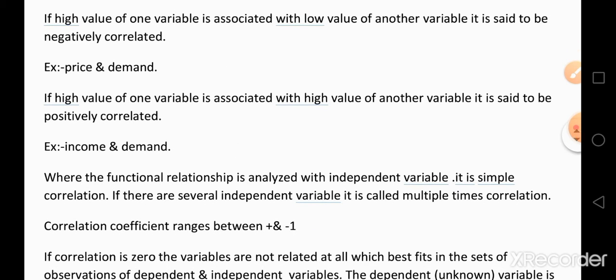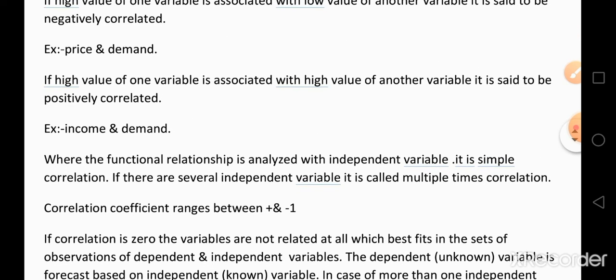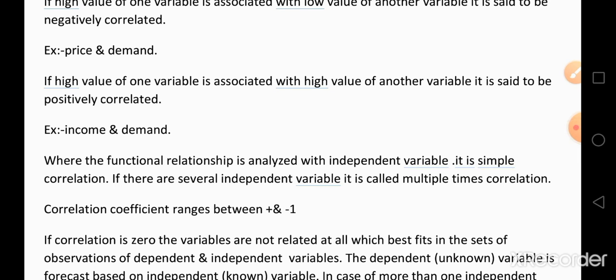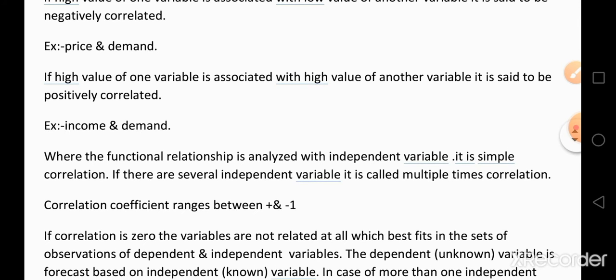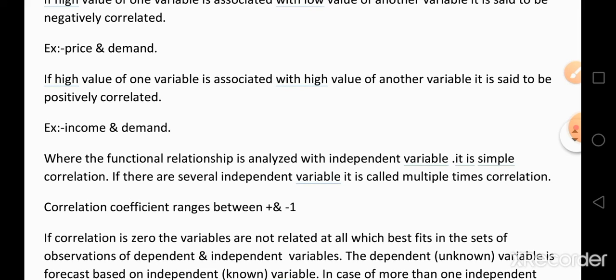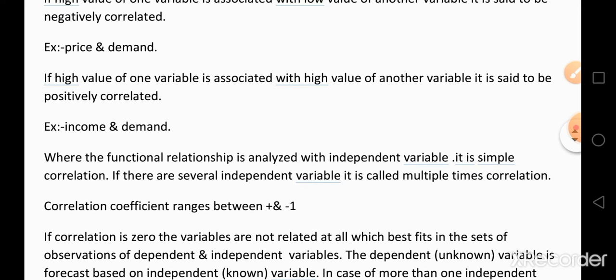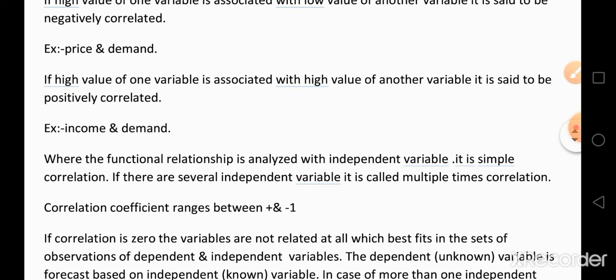If a high value of one variable is associated with a high value of another variable, it is said to be positively correlated. For example, income and demand. When the income increases, the demand also increases.